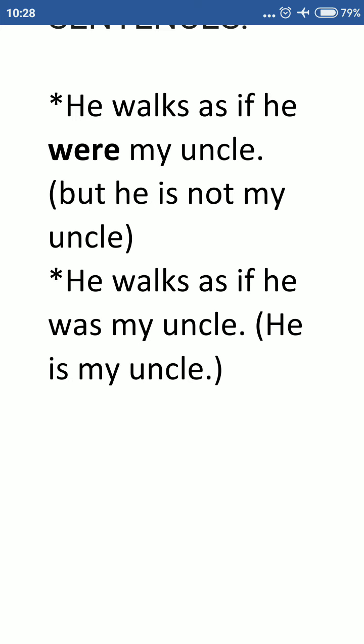He walks as if he were my uncle, but actually he is not my uncle. When the person comes near to you, you find the person is someone else. But when you saw from the distance, he seemed to be your uncle. His walking style was just like your uncle.